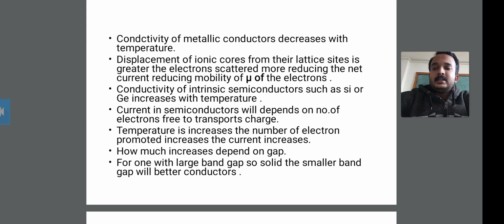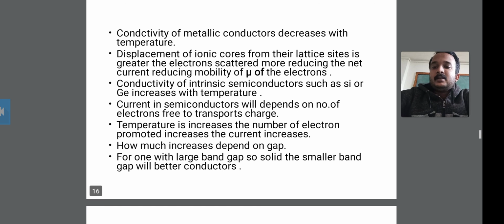The current in a semiconductor depends on the number of electrons free to transport charge. Since these electrons are free to transport charge, the current in the semiconductor depends on their number. Then, as the temperature increases, the number of electrons increases.